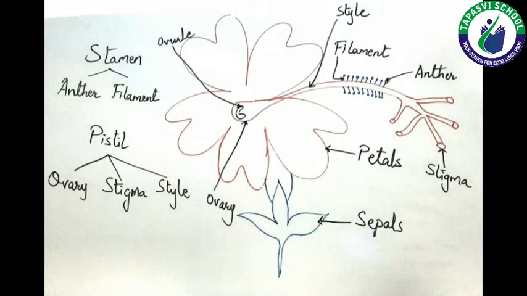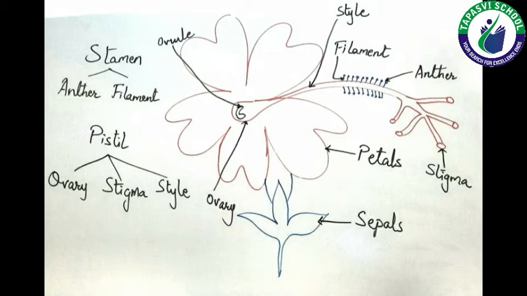These petals are of different colors, say for example pink, red, purple, etc. So any flower contains two main parts, that is the green colored leaf-like structure known as sepals and colorful petals. These petals are of different colors and have different smells.